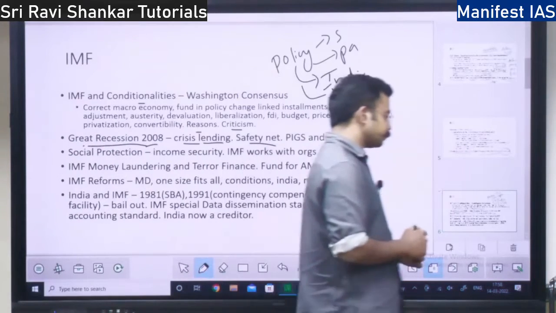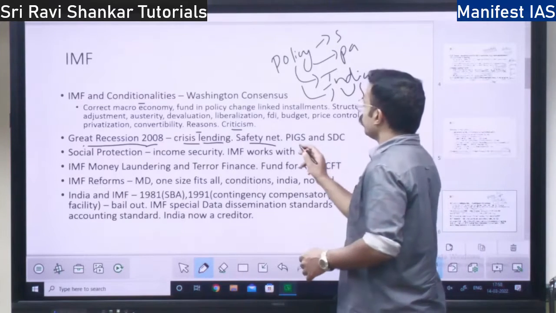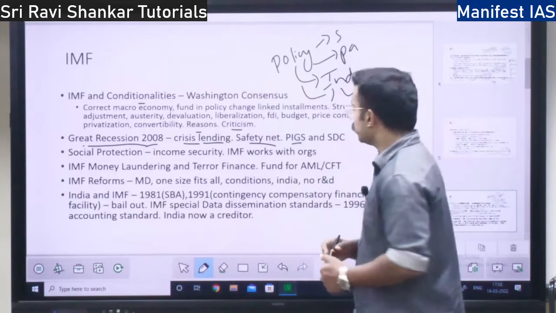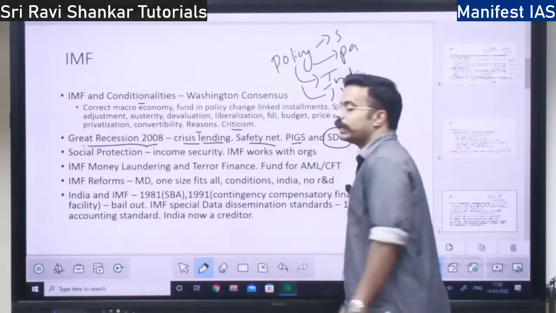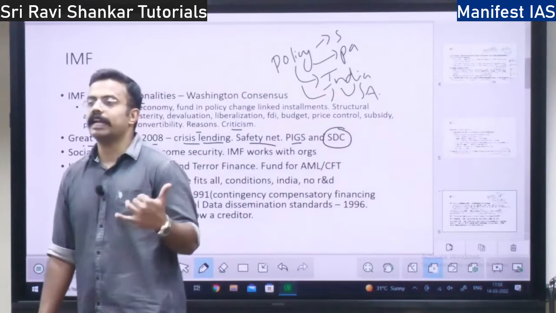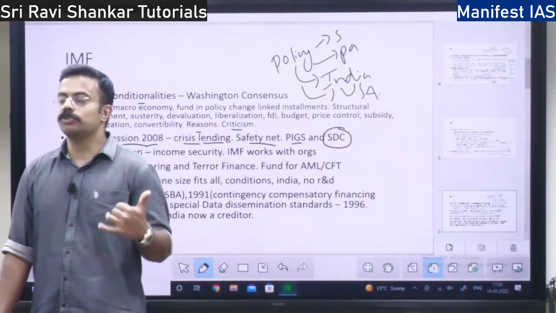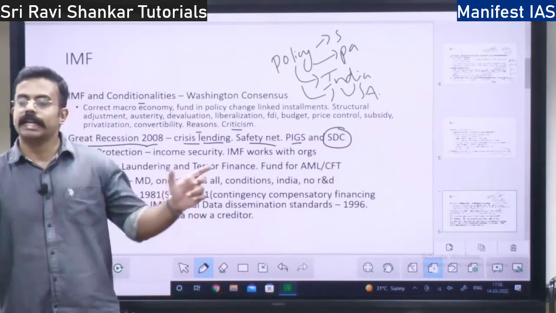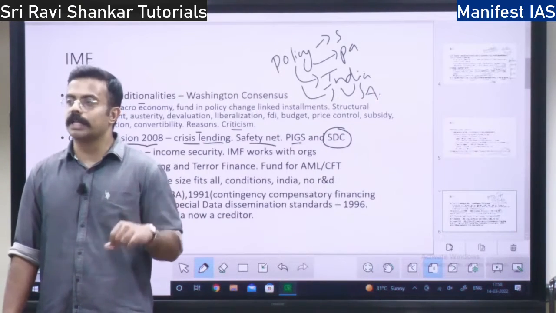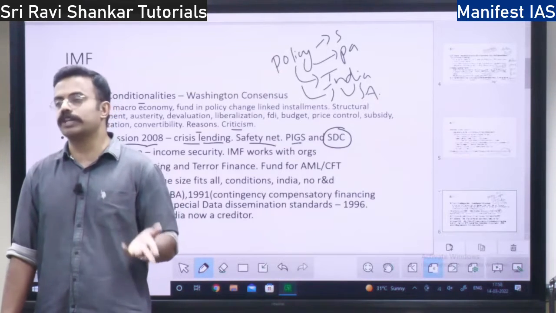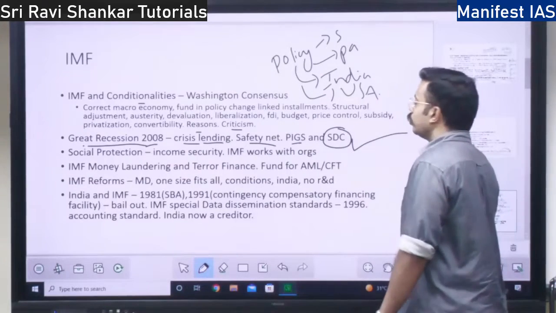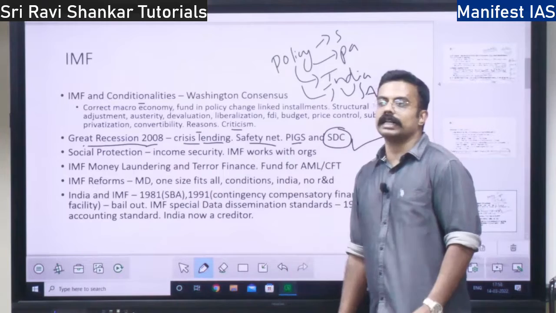Also, the IMF gave money to the European countries, the PIGS countries: Portugal, Ireland, Greece and Spain. They had this sovereign debt crisis problem. What do you mean by sovereign debt crisis? Sovereign means individual country government. These governments take money from the outside world and they fail to repay. They won't be able to repay that money. So when the government itself fails to repay the money, it is called a sovereign debt crisis. So during that time, the IMF helped those countries, right?